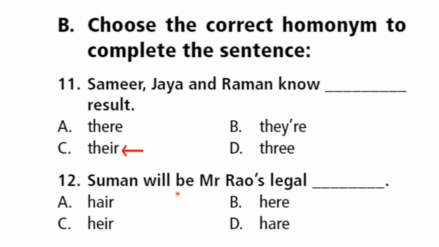So Suman will be Mr. Rao's legal, which is the correct answer, children. Very good. Heir, H-E-I-R, heir. That is, an heir is a person who will get all the property of father, mother, or the person who is giving. For example, whatever your mom and dad have, they are going to give it to you.